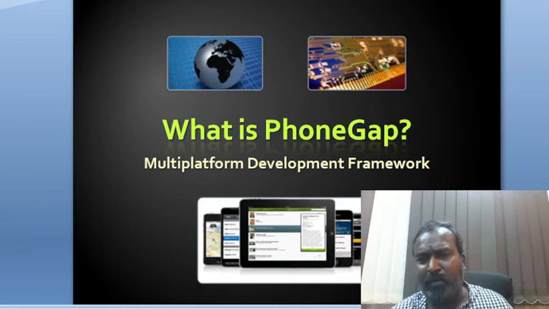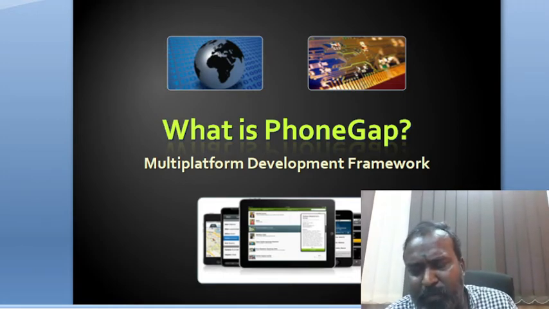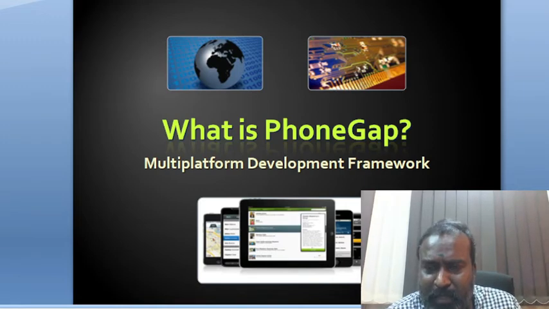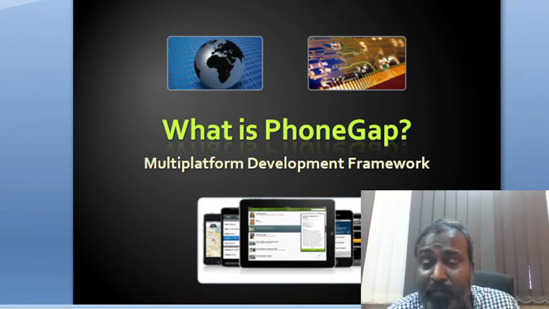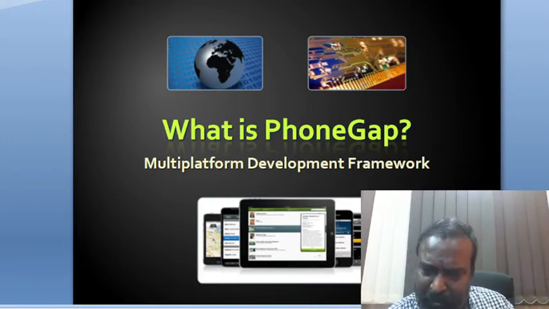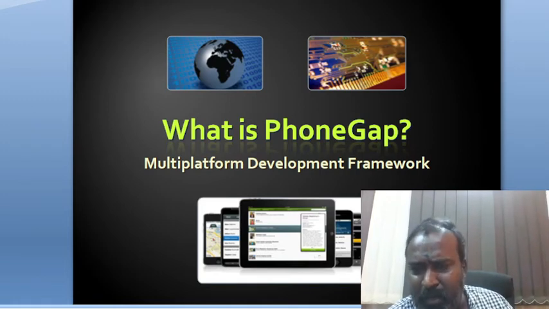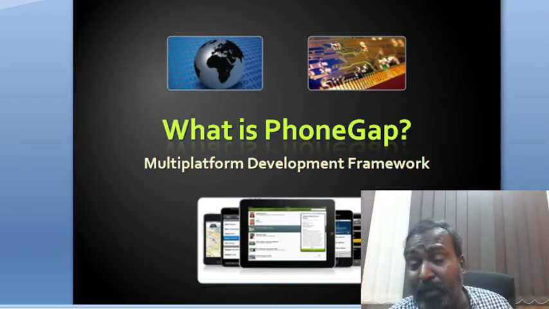It's a multiple-platform development framework. What is PhoneGap? PhoneGap is a framework. It supports different types of platforms. It may be Android, iOS, or BlackBerry, and we have plenty of other operating systems available for mobile. The most familiar ones are Android, iOS, and BlackBerry, but irrespective of that, we have plenty.